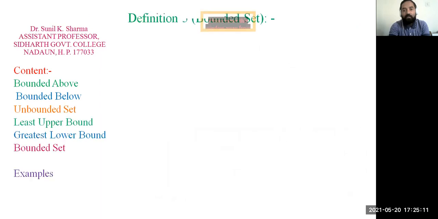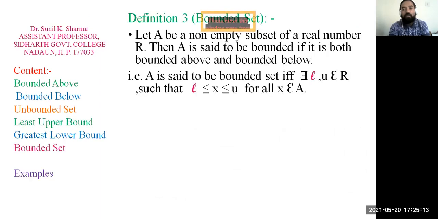So now come to bounded set. Let A be a non-empty subset of the real numbers R, then A is said to be bounded if it is both bounded above and bounded below. It means, or more precisely, we can say that a non-empty set A is bounded if it has a least upper bound as well as a greatest lower bound.